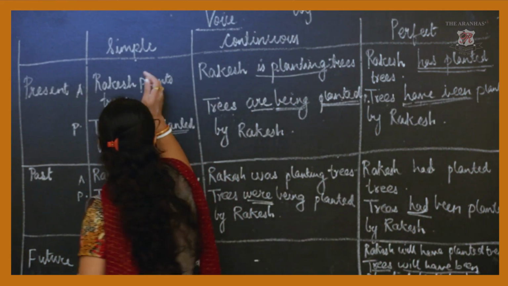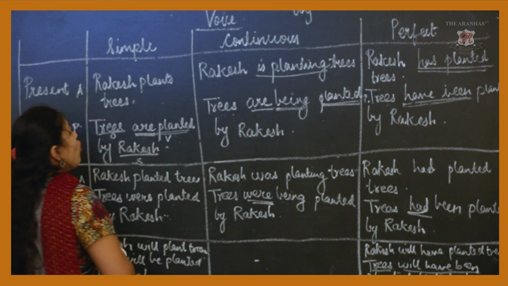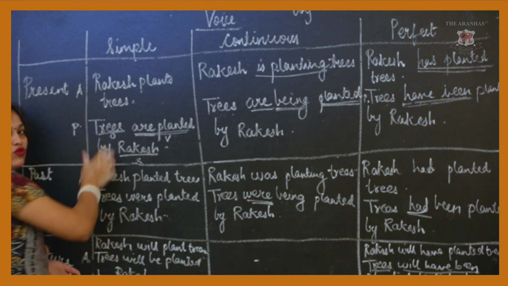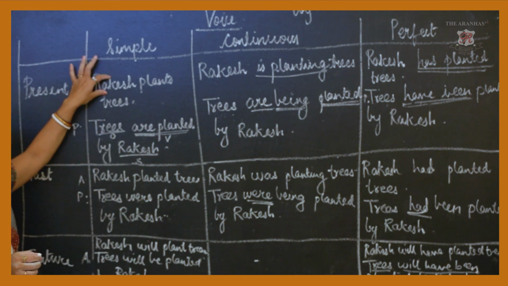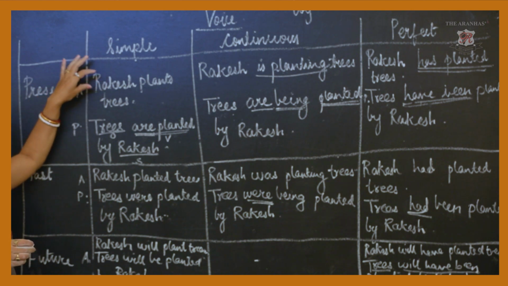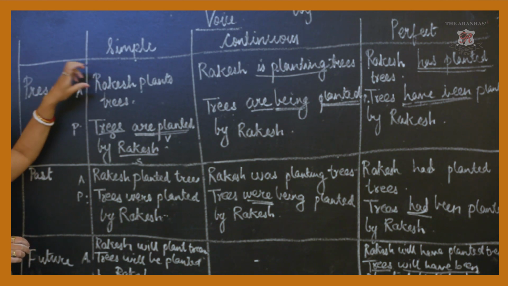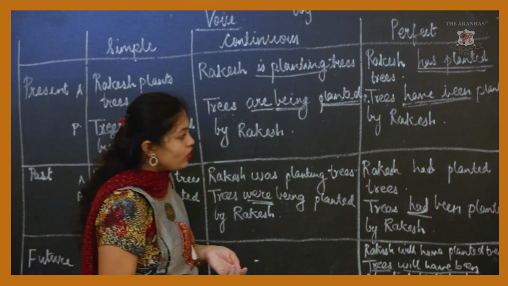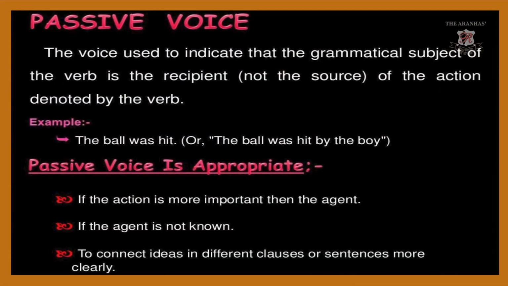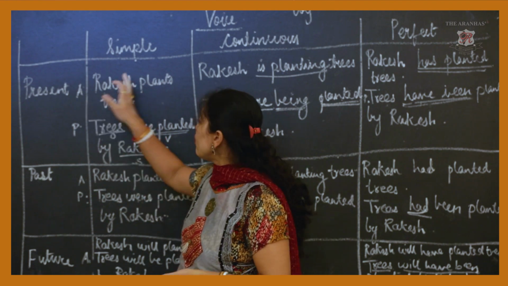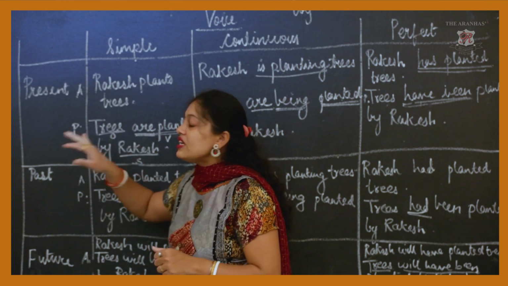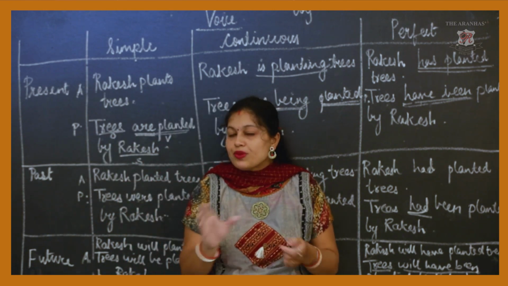So, see, now, if I want to focus more on trees, that time I will use passive voice. When I want to focus more on Rakesh, what Rakesh is doing, that time I will use active voice. But if I want to give emphasis to the act of Rakesh, that time I will use passive voice. Now, if the agent is not known, suppose here I know that Rakesh planted the trees. If I don't know who has done the act, then I will simply say trees are planted, by whom it is not known.